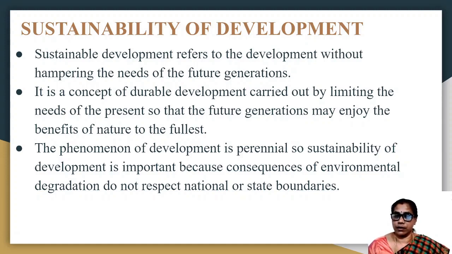Since the second half of the 20th century, many scientists have warned that the present development is not sustainable, because in many countries there is overuse of resources. For example, there is overuse of water resources, overuse of underground water, especially in agricultural areas.